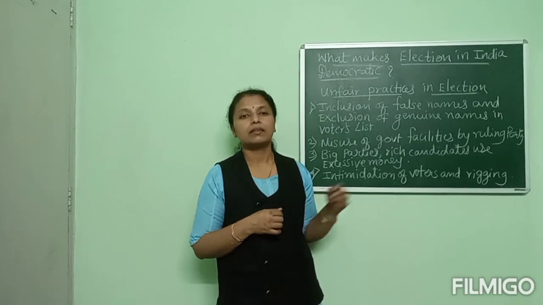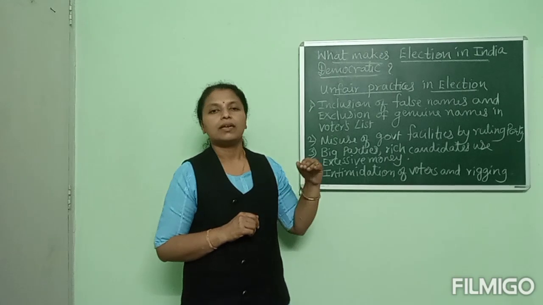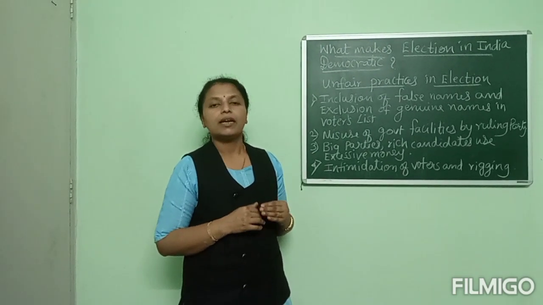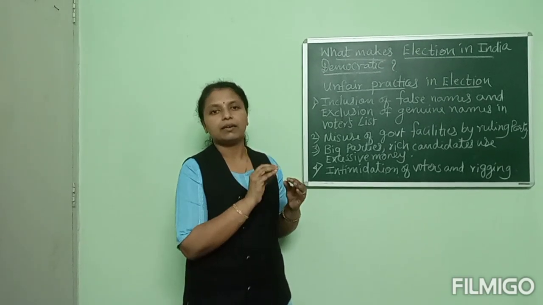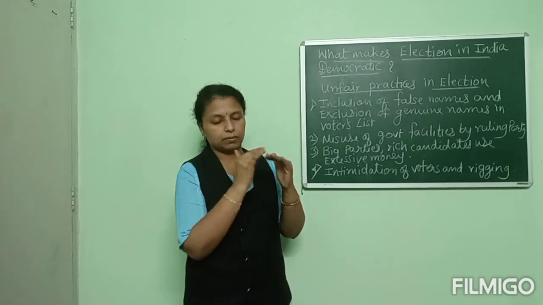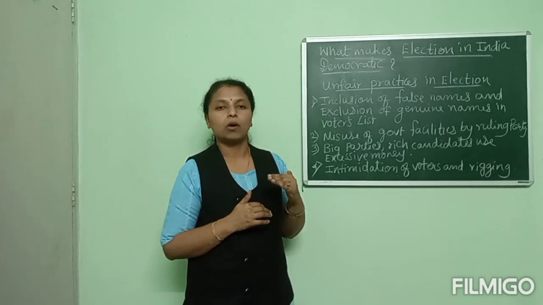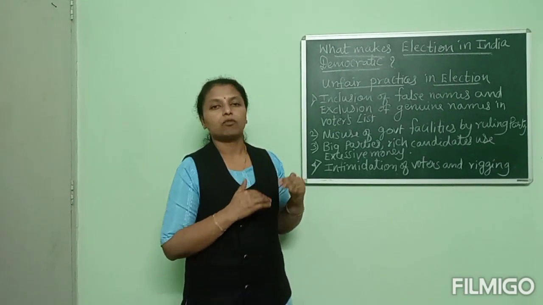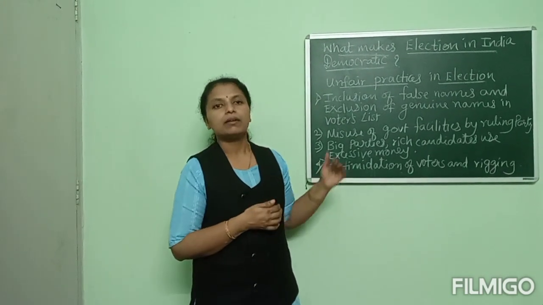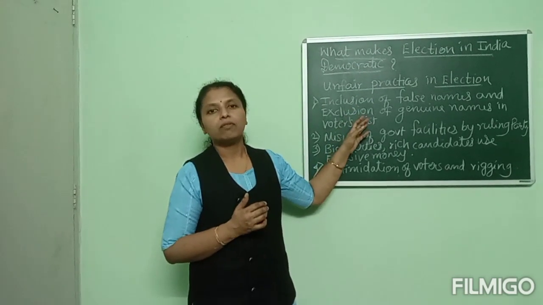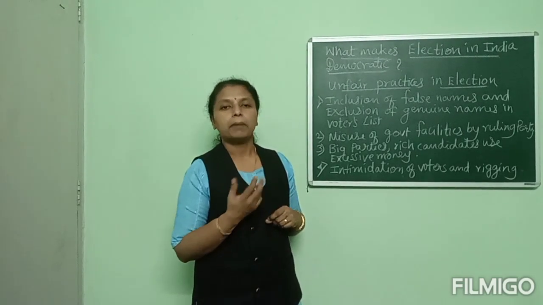First, the inclusion of false names in the voters list instead of genuine names. After 18 years a voter's name should be added to the voters list, that is the democratic concept. But instead, the voters list is not renewed, and sometimes we see false names included in the voters list. That is one important unfair practice.